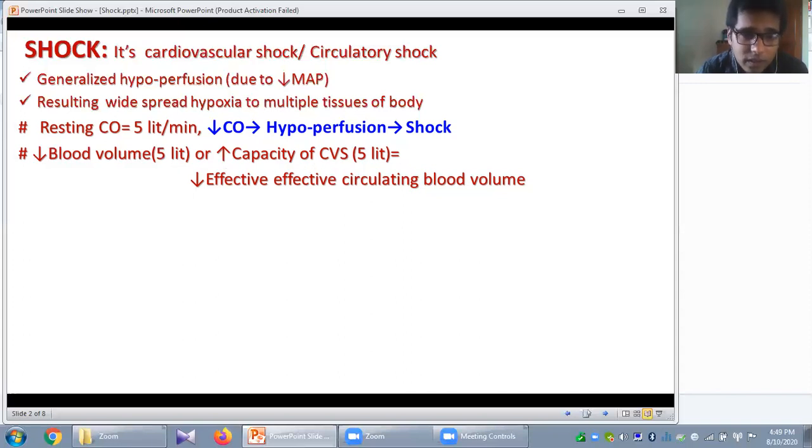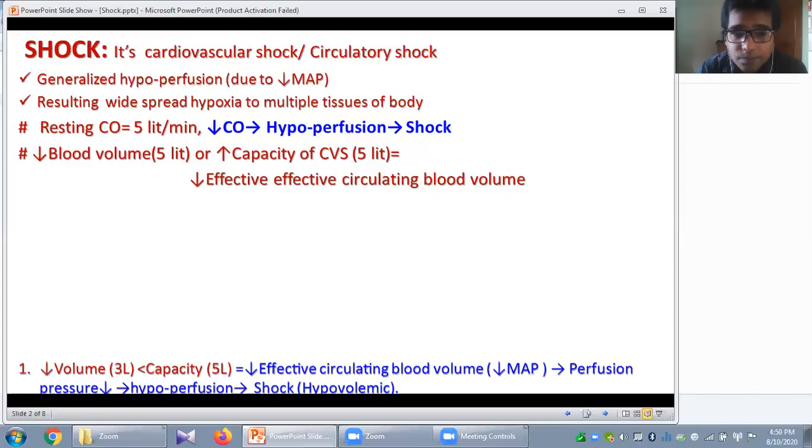So what will happen? That will cause reduction of the effective circulating blood volume. If the effective circulating blood volume is reduced or diminished, what will happen? That will cause reduction of the perfusion pressure or mean arterial pressure, it will fall down. If the mean arterial pressure or perfusion pressure falls, what will happen? There will be inadequate or generalized hypoperfusion, which finally leads to shock.